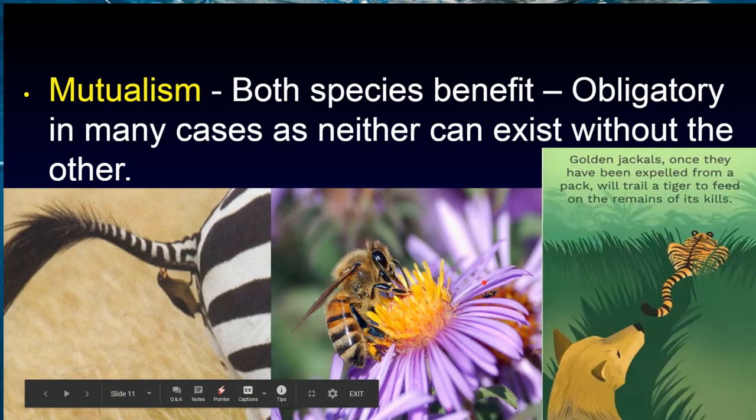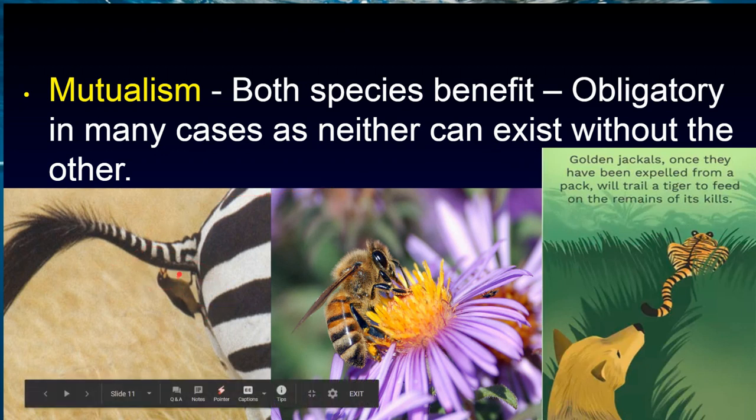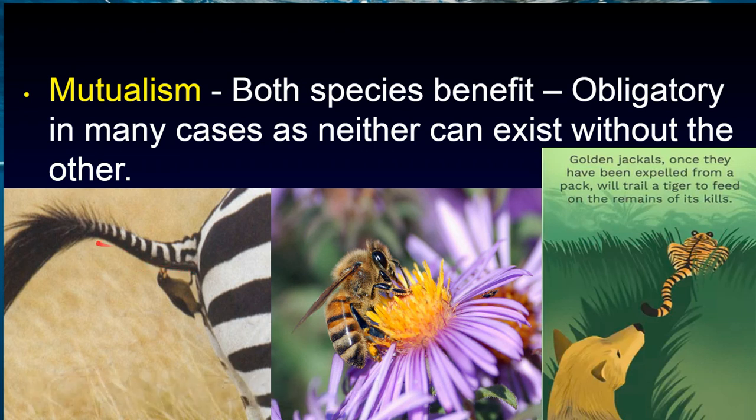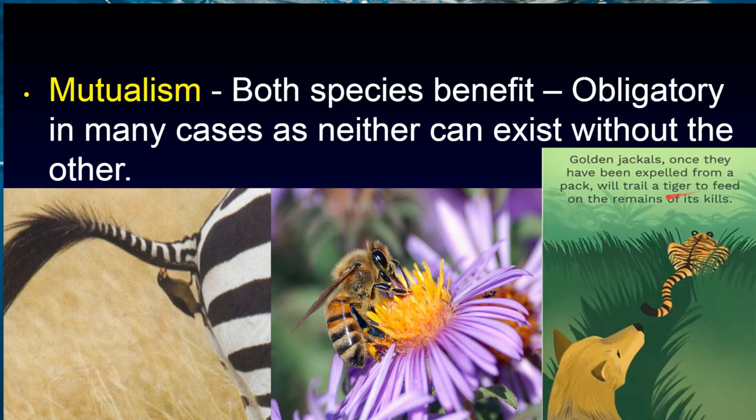That's pretty cool. And mutualism is where both species benefit. In many cases, they can never exist without each other. Like this one, he sits on the zebra's butt and eats the seeds from the poop off of his tail, so he's getting food and he's getting clean. And bees getting pollen from plants, and the plants repopulating. And golden jackals, once they have been expelled from a pack, will trail tigers and feed on the remains of their kills. See you guys later.